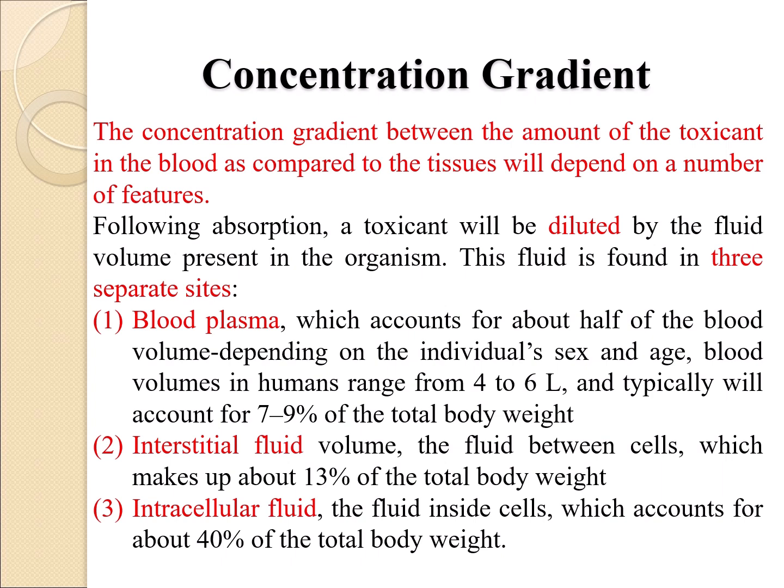Blood volumes in humans range from 4 to 6 liters and typically account for 7 to 9% of the total body weight. Interstitial fluid volume, the fluid between cells, makes up about 13% of the total body weight. Intracellular fluid, the fluid inside cells, accounts for about 40% of the total body weight.